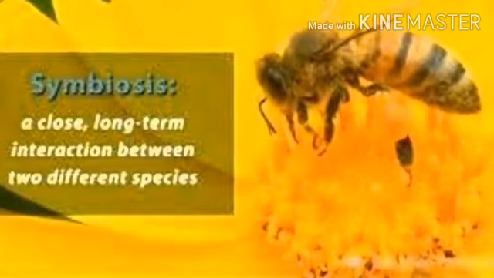The insect gets honey from the flower as food, and while the insect is sucking the honey, the pollen grains in the flower stick to the insect's body, and when the insect visits another flower, it helps in cross-pollination.